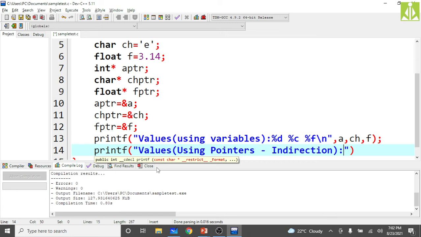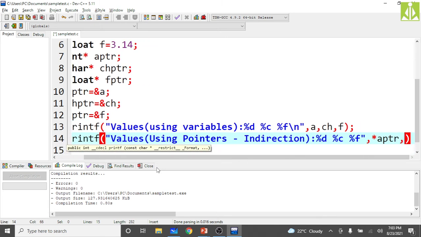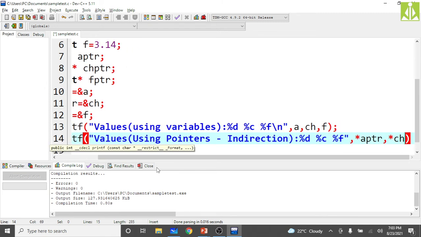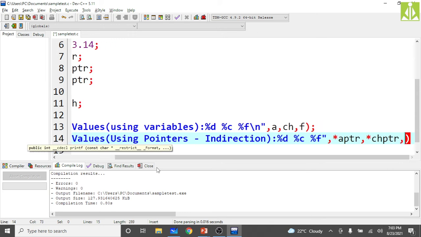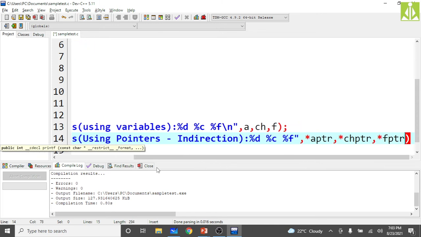So what are the format specifiers? Once again, same thing: %d, %c, %f. Now pass the values. First value, aptr, apply the indirection: *aptr. Then second value, chptr, the character pointer, apply the indirection to get the character value: *chptr. Next, third value, float pointer, apply the indirection on fptr: *fptr.